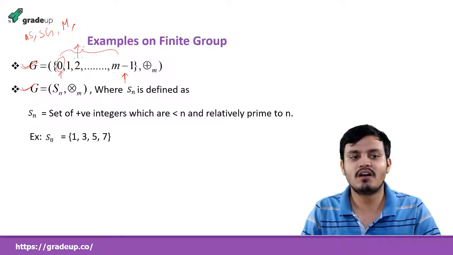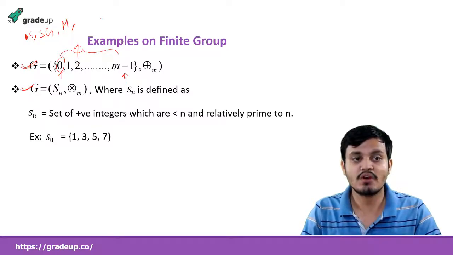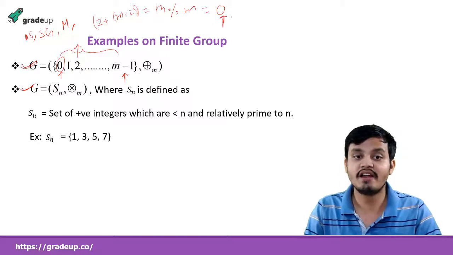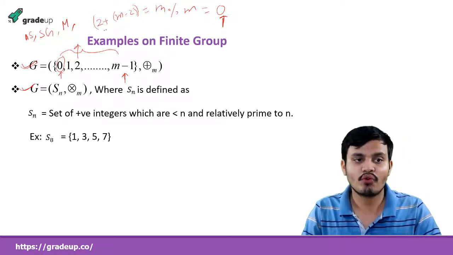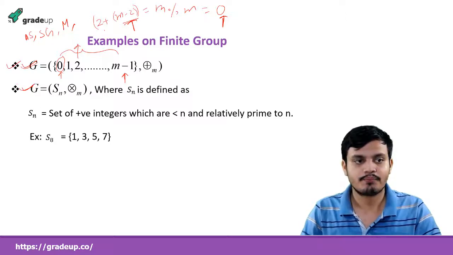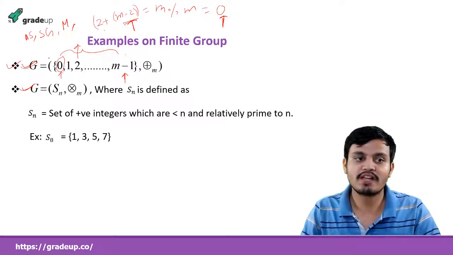What will be its inverse? So we need to add something. If I add m minus 2, then it will become m, and m modulo m becomes 0, which is the identity element. That is what we need. So for 2, this is the element that will act as an inverse. Okay, so this is a group. Obviously it is also commutative, so it is an abelian group.